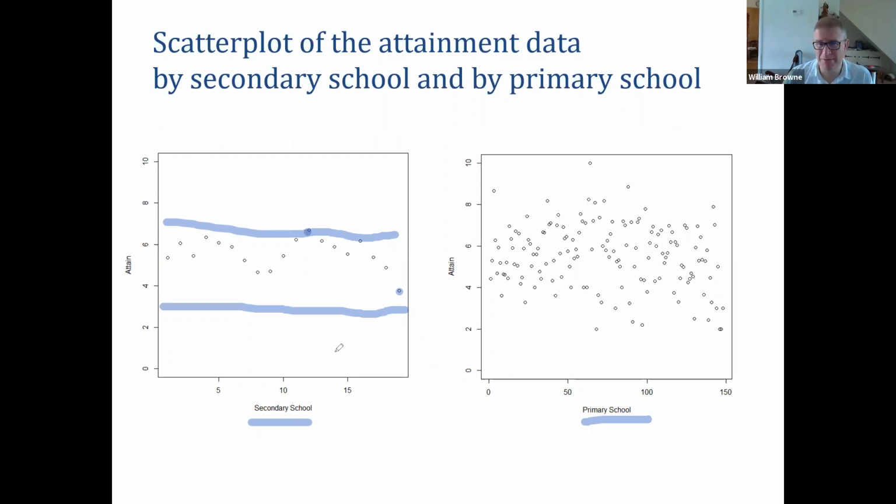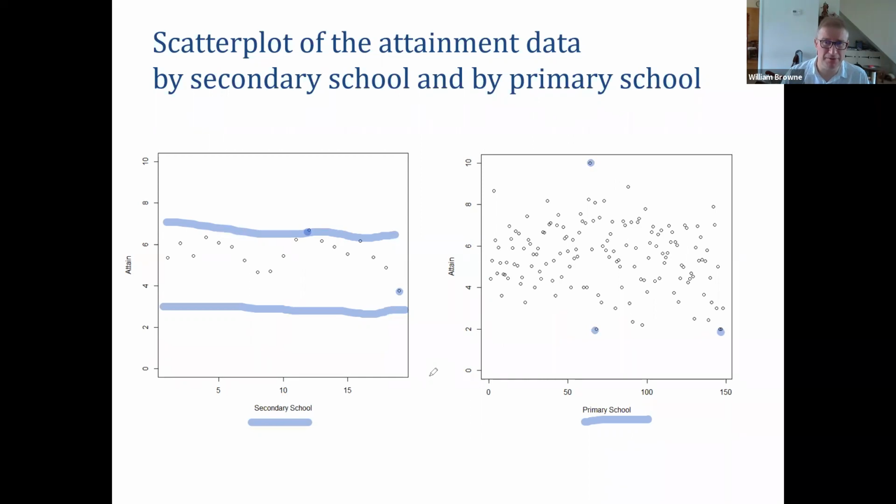When we compare that with the primary schools, bearing in mind that there were lots of pupils per secondary school, and for primary school there were probably fewer, there is much more variability. We've got one here where everybody got 10, and down here we've got a few which are down about 2. So we see that variability going on there.